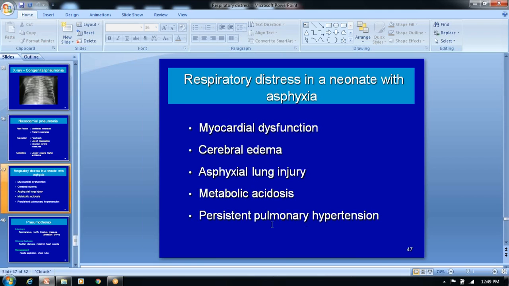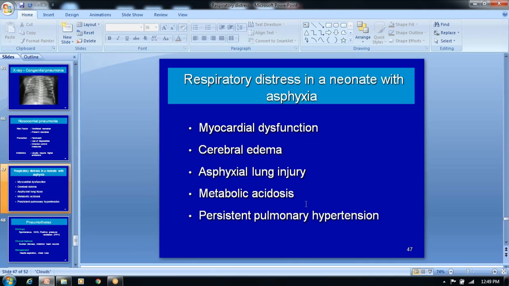Am I audible or not? There is something wrong with the network connection. I'm audible. Hello? Yes, sir. Yes, I'm getting the network indication.